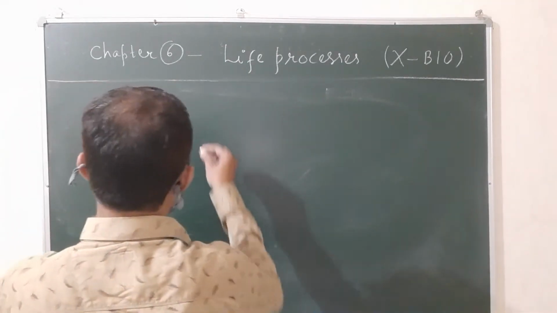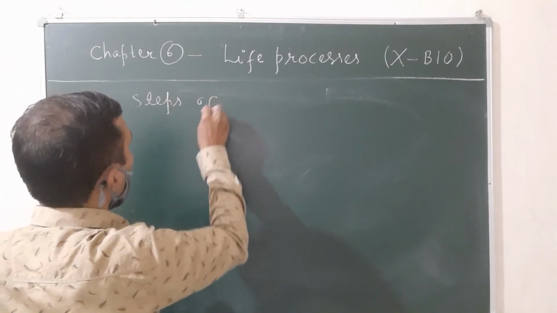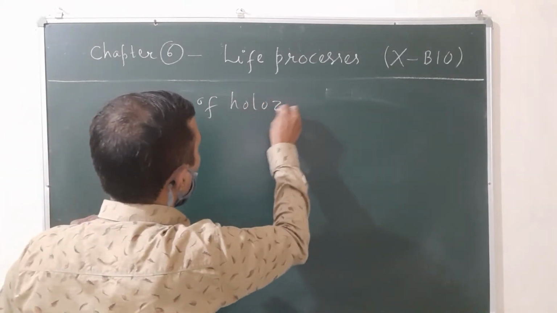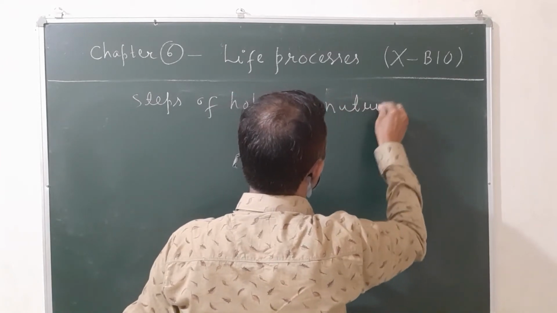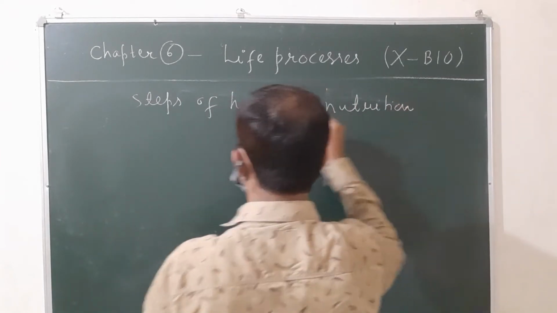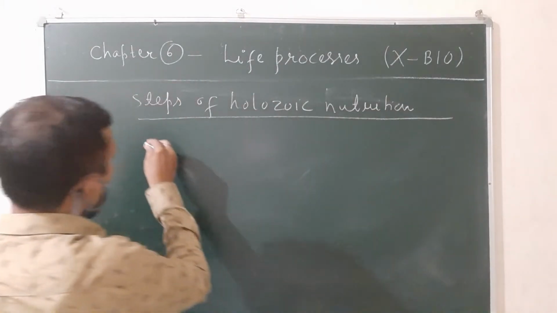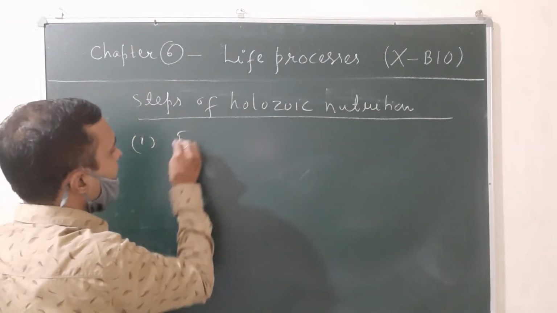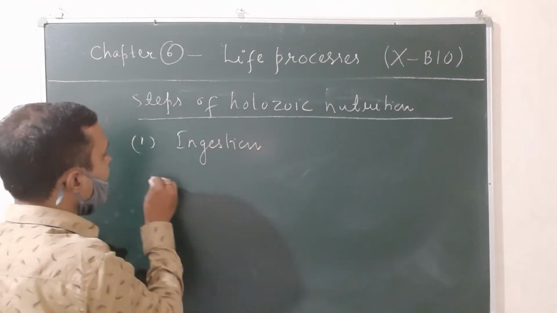Steps of holozoic nutrition. So there are 5 steps that are common in both amoeba and human beings. First one is ingestion.